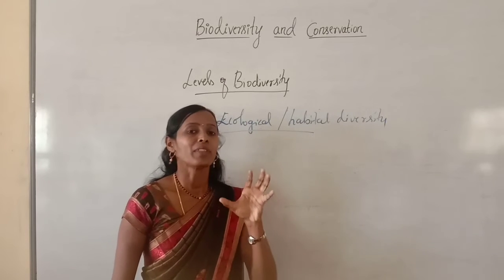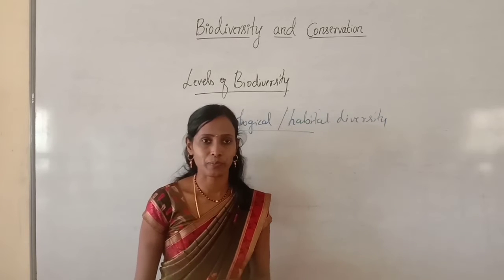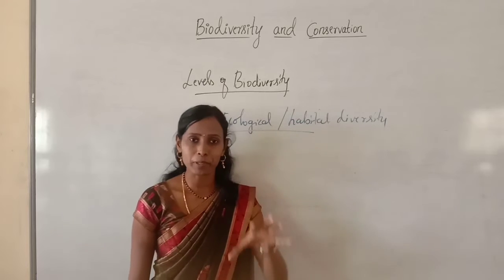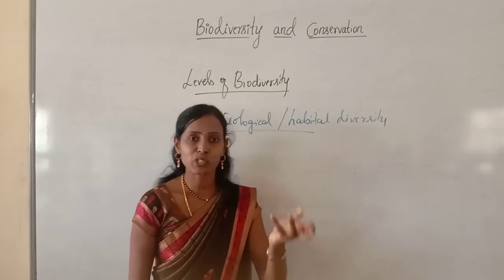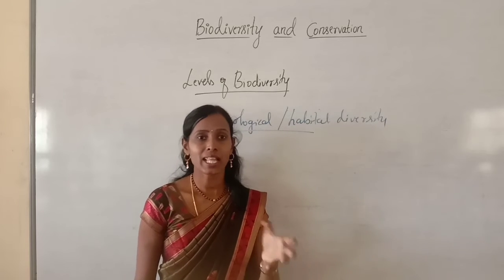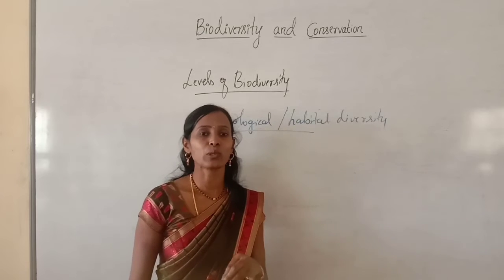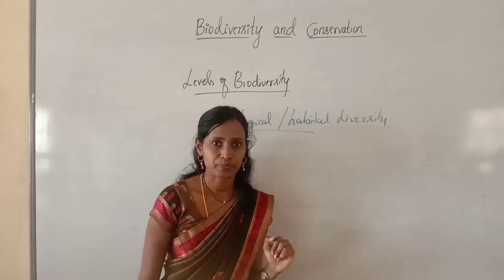It is the occurrence of different habitats within the ecosystem, the variety of habitats present in an ecosystem. You may know habitats such as terrestrial habitat and aquatic habitat. Likewise, there are different habitats within the ecosystem, called ecological diversity.